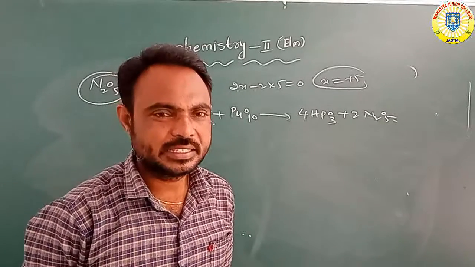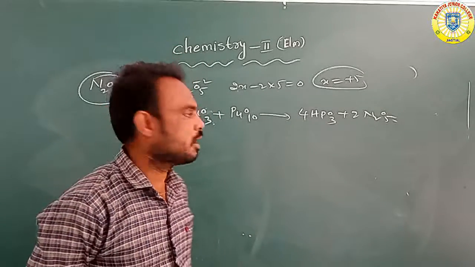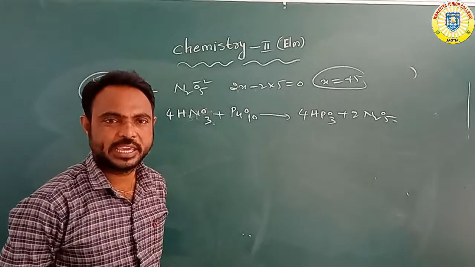This nitric acid reacts with phosphorus decaoxide, P4O10, to form HPO3, which is metaphosphoric acid, and next N2O5, nitrogen pentoxide.